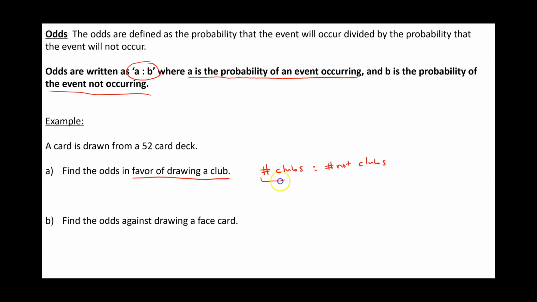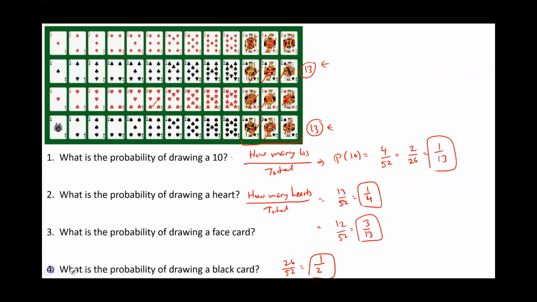We ask ourselves, how many clubs do we have? We have 13 clubs. And then we ask ourselves, how many cards are not clubs? So I'll go back to that example real quick. So we have 13 cards that are clubs. The other ones, so 13, 26, 39, are not clubs.